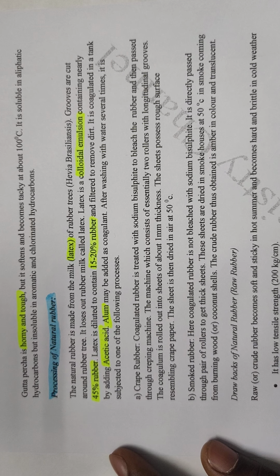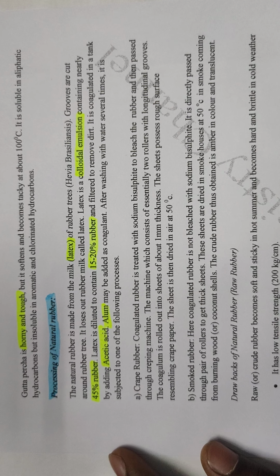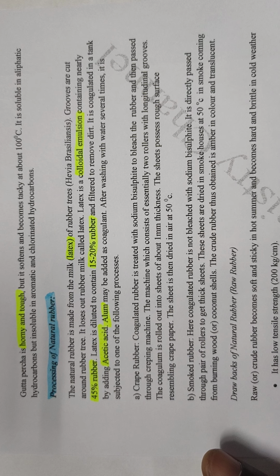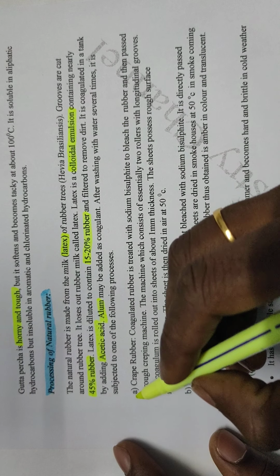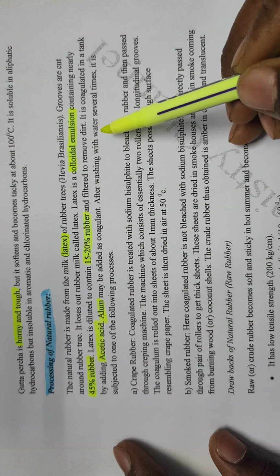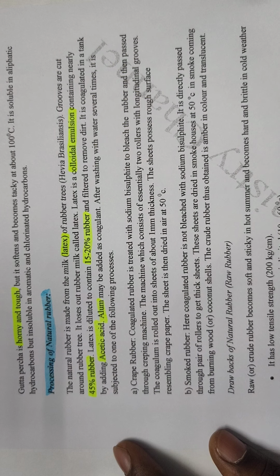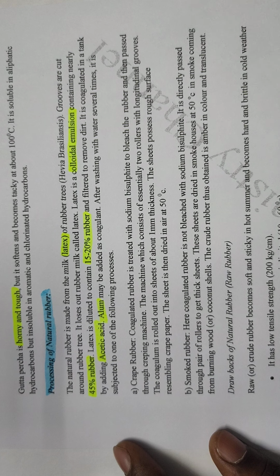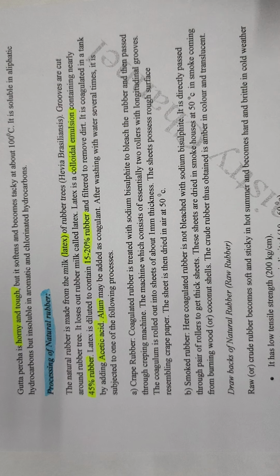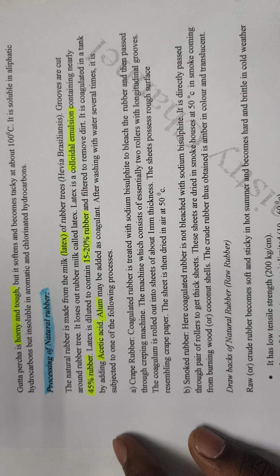Then after washing several times with water, it is subjected to one of the following processes. That means the coagulum is converted into rubber sheets in two methods.